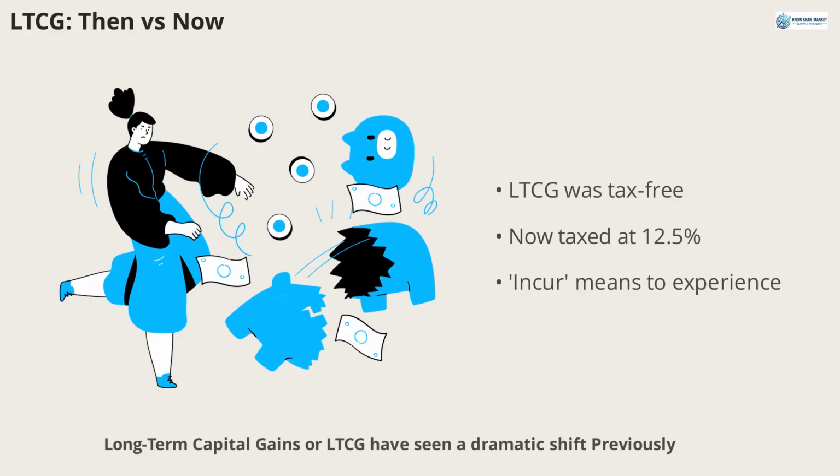Long-term capital gains, or LTCG, have seen a dramatic shift. Previously, investors enjoyed a 0% tax rate, making long-term holding highly rewarding. Today, LTCG is taxed at 12.5%, which means investors must plan their strategies more carefully. This change is often described using the verb incur, as in investors now incur a tax liability on gains. Understanding this term helps you discuss financial obligations in English.